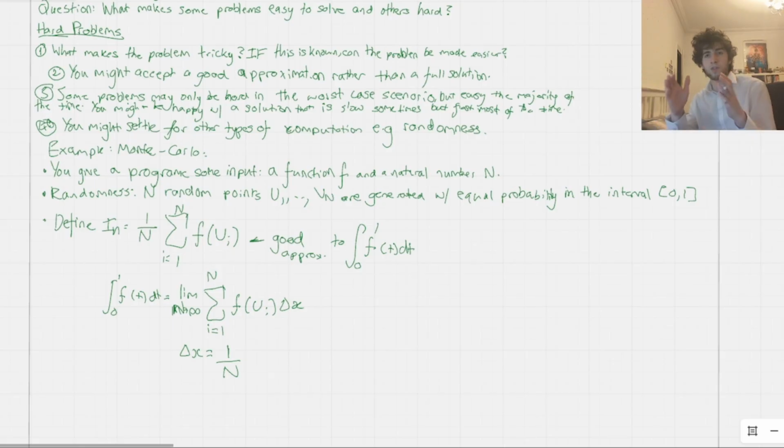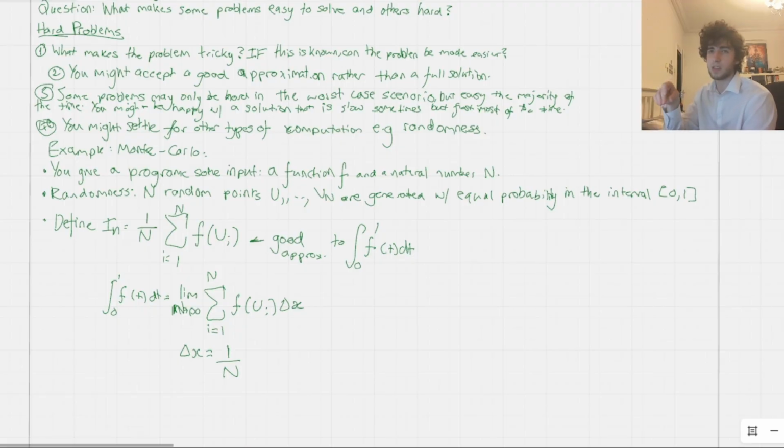Because normally you just take the width of the interval and divide it into N equal slices. Capital N equals slices, and you take that capital N to go to infinity. So you make it very, very large, and that gives you the actual value of the integral. So this is a Riemann sum, what we call. If you're not familiar with it, it's basically just adding up rectangles underneath the curve, to find the area.